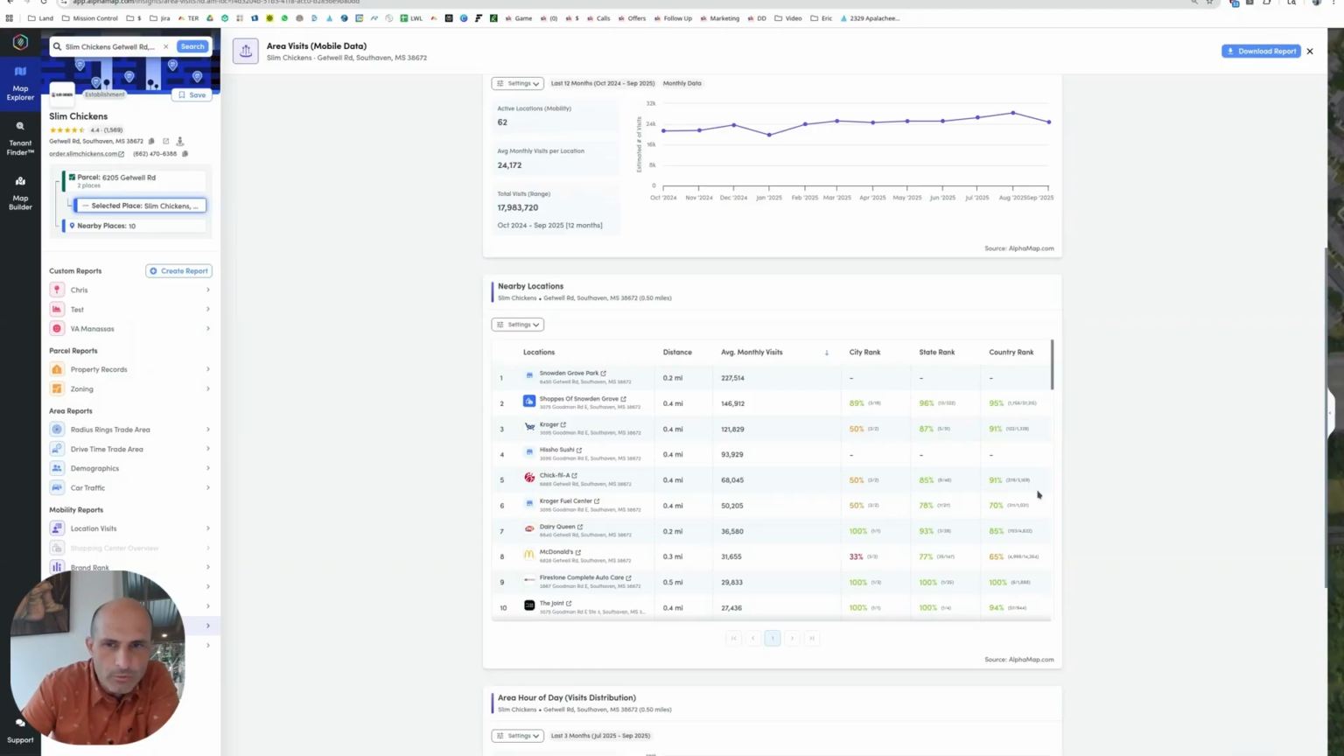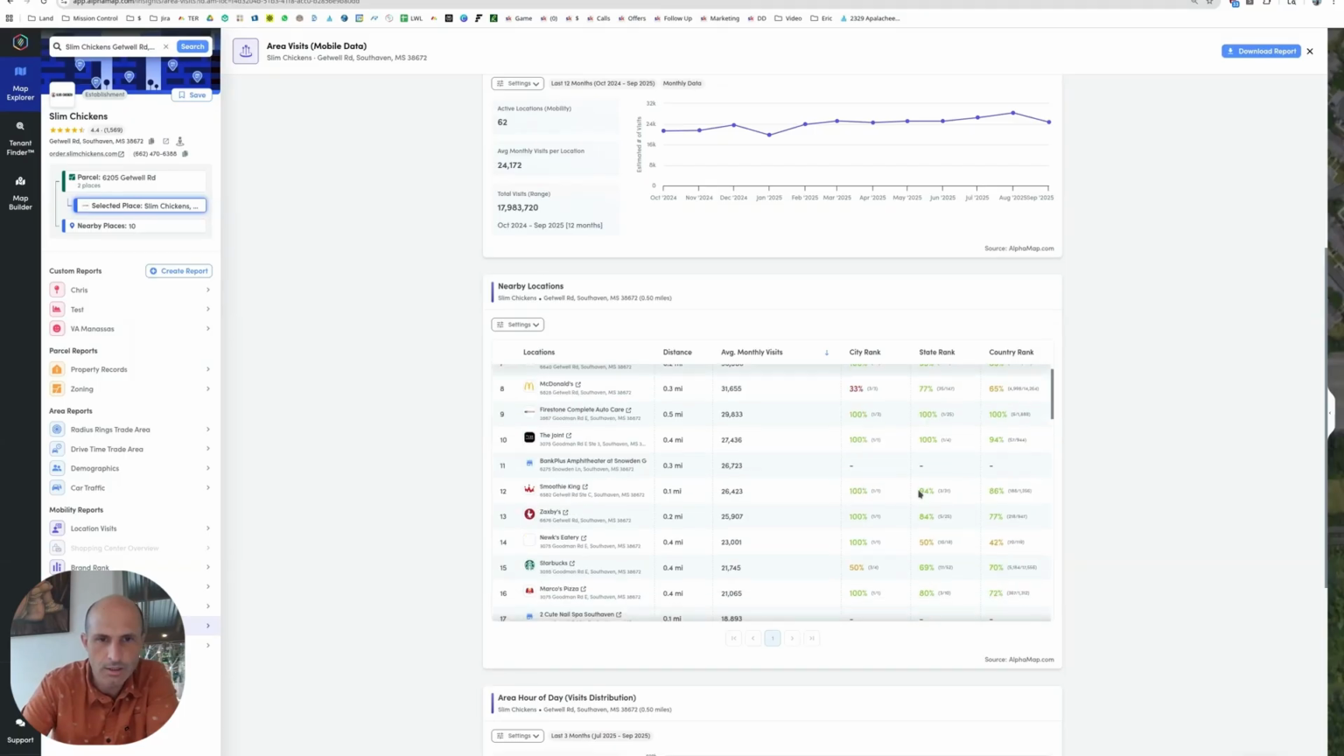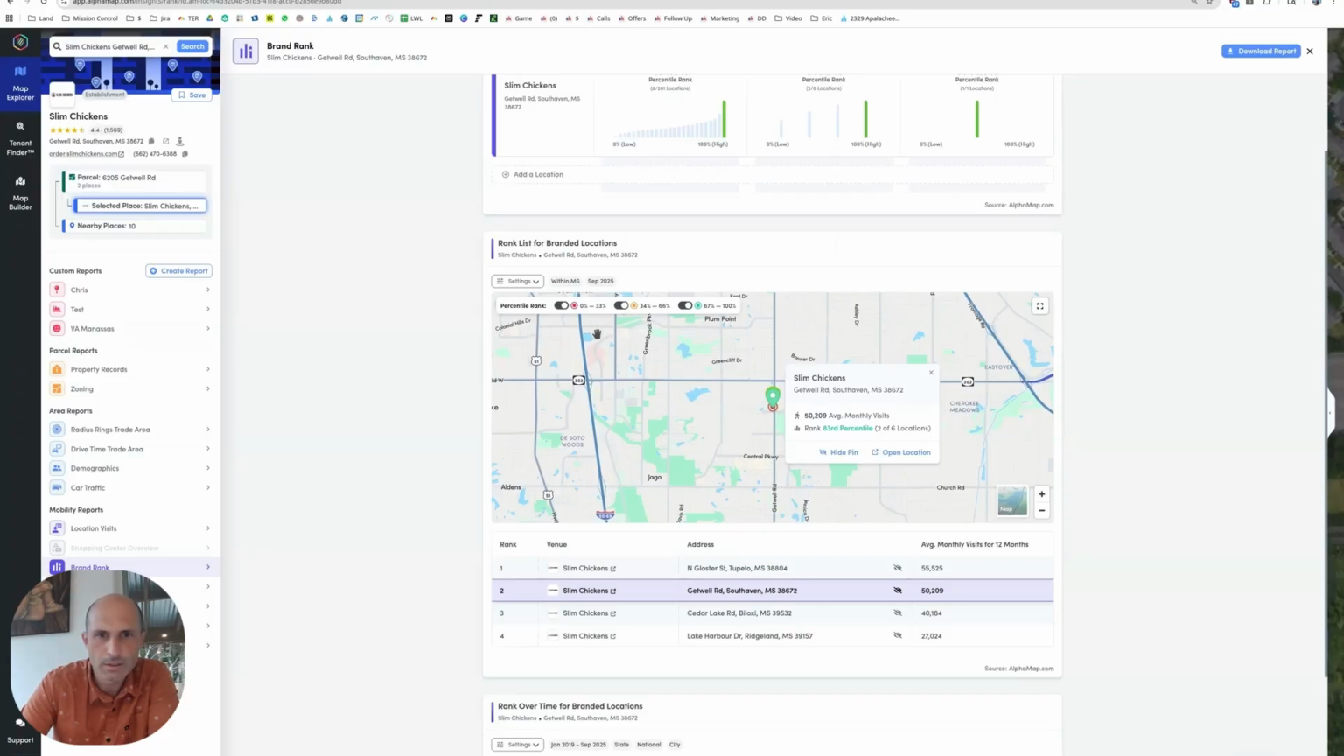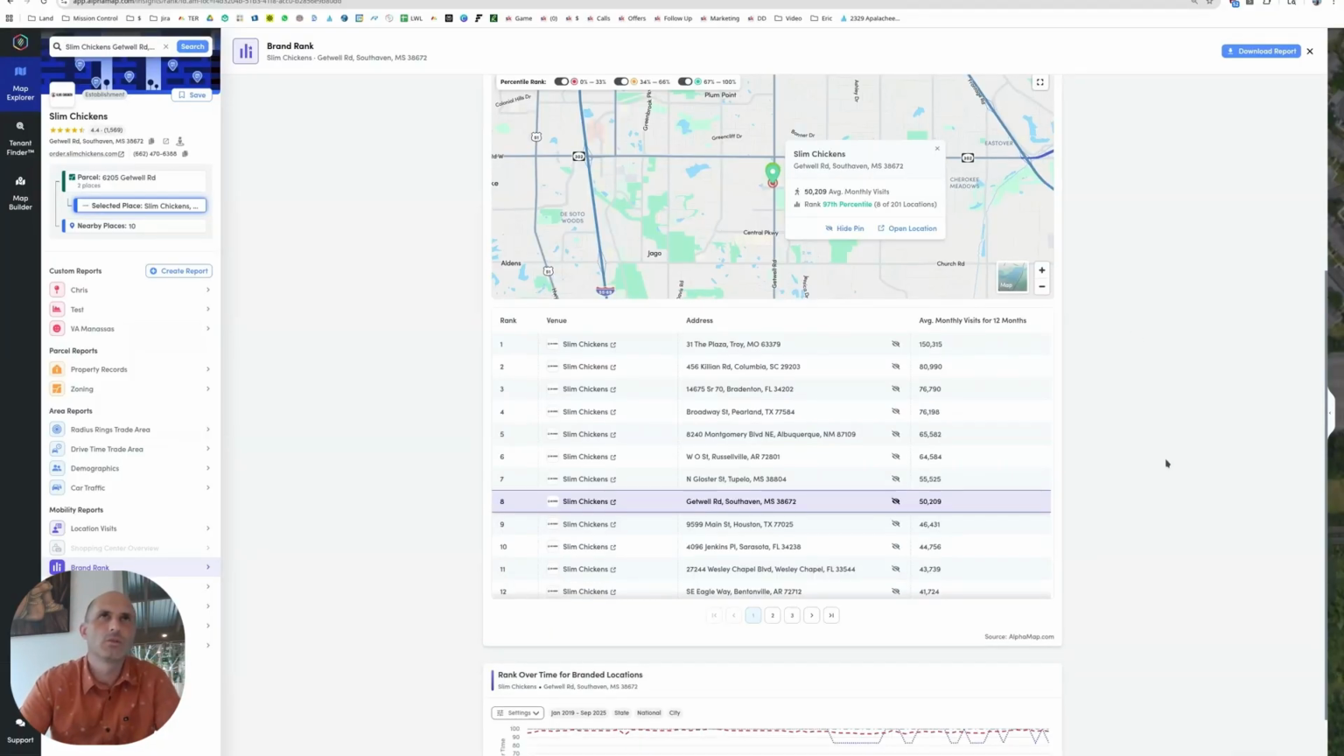Chick-fil-A, 0.4 miles away, 91%. It's another chicken restaurant going off in the area. Zaxby's, 77%. Okay, let's look at another one. So now I'm wondering if that's a correlation we could run with, looking at other chicken restaurants in the area.